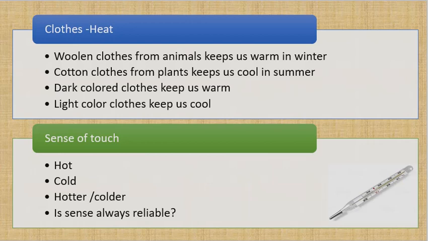Woolen clothes from animals, like the wool or the silk, keep us warm. Cotton clothes from the plants keep us cool in summer. Likewise, dark colored clothes keep us warm. Light colored clothes keep us cool.